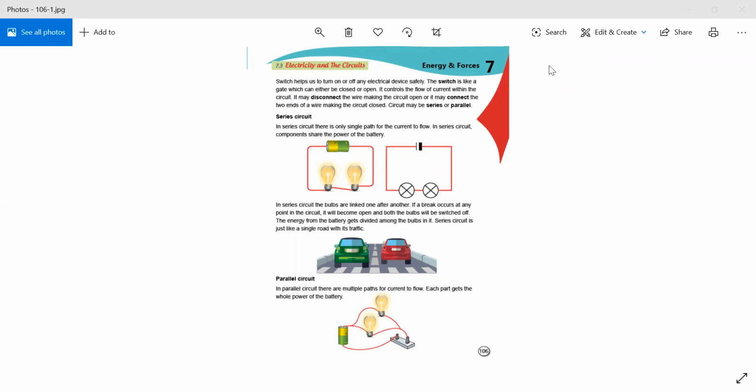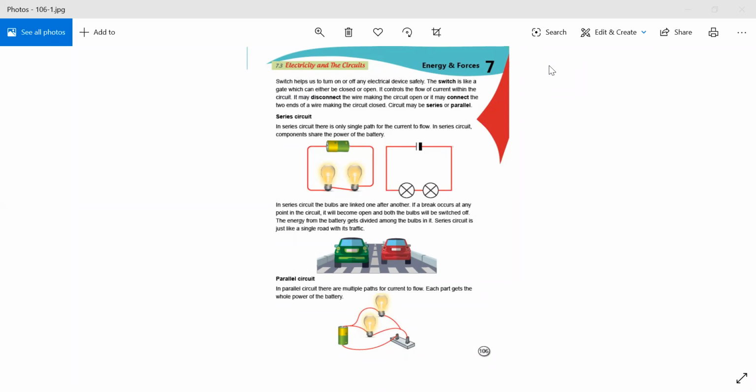And we connect it with a battery or an electrical cell. So they are connected in a series way, in a linked way, one after another, as you can see in the pictures as well. We call them a series circuit.